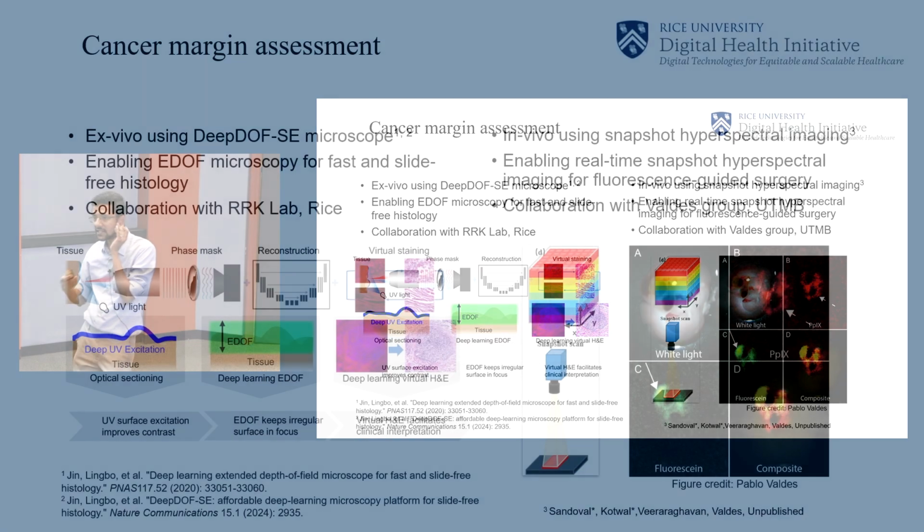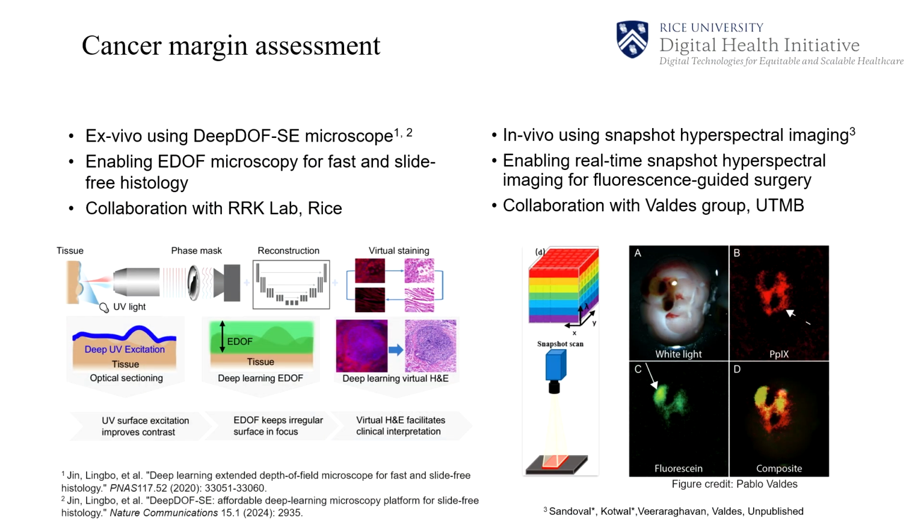And another very similar collaboration is with Pablo Valdez, who's a neurosurgeon at UTMB. What we're doing is real-time surgical margin estimation, now not on the excised tissue, but on the brain tissue that is left over in the patient.